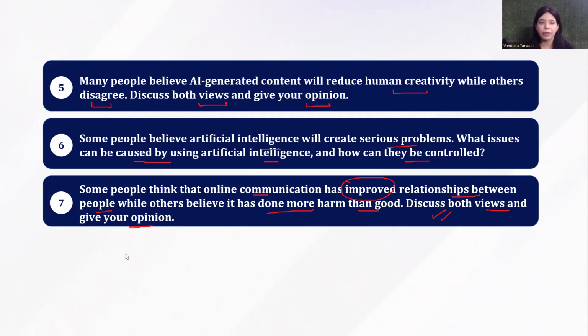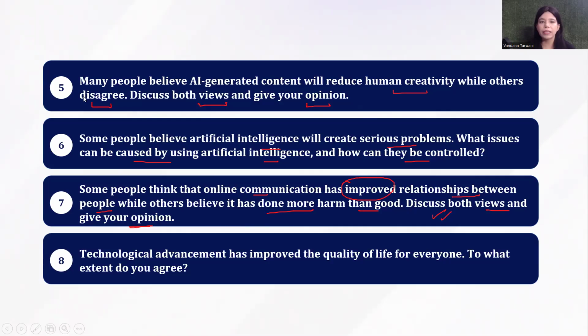The next up here is technological advancement has improved the quality of life for everyone. To what extent do you agree or disagree? So this is an opinion essay. Now moving on, let's get to see the next theme we have got here.